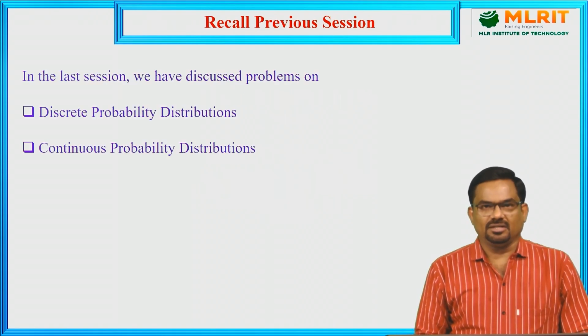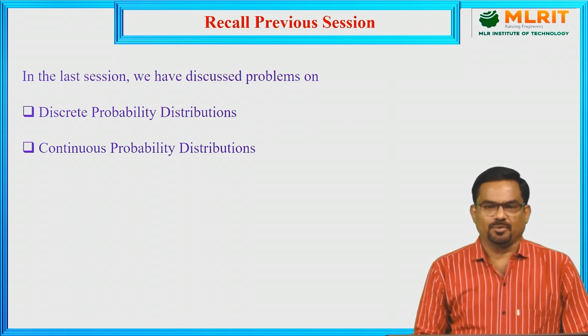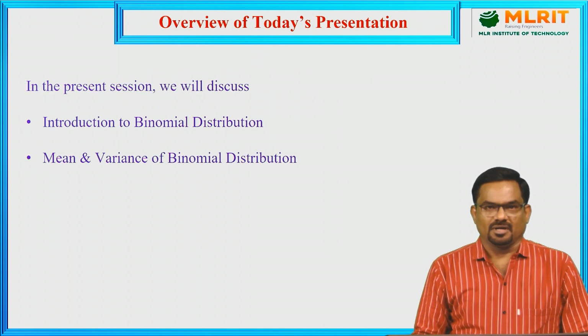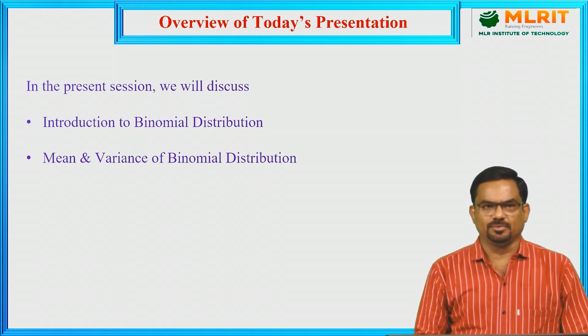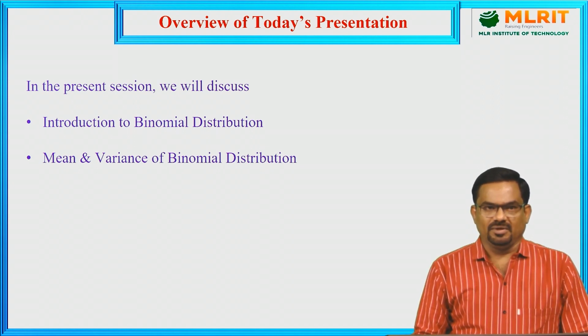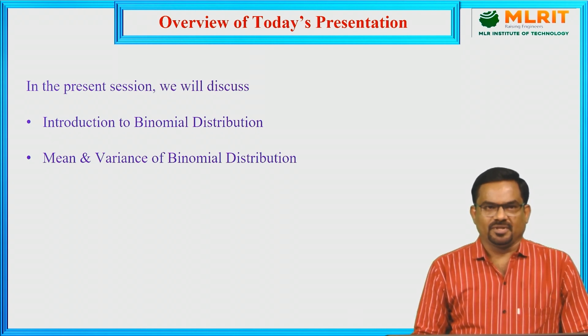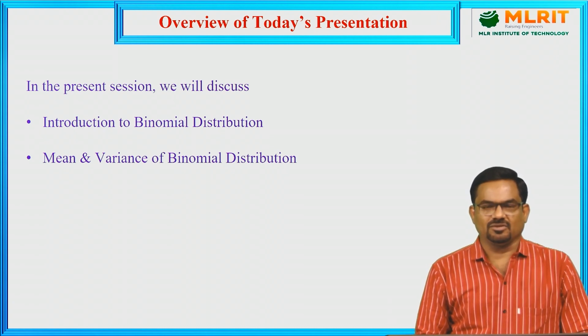Now let us recall the previous session. In the previous session, we discussed discrete and continuous probability distributions and solved some problems on both. Coming to today's presentation, I would like to introduce the binomial distribution, and also we find the mean and variance of the binomial distribution.